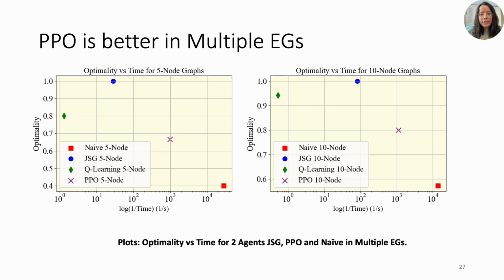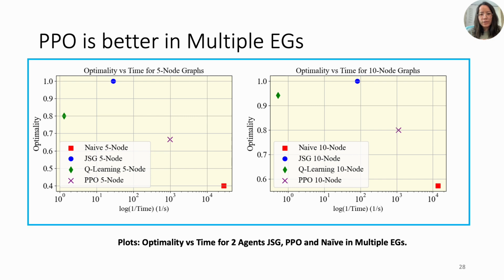For multiple ESGs, we generated optimality versus time for 2 agents. For 5 and 10 node graphs, Q-learning lagged in optimality and efficiency compared to JSG, while PPO achieved a 70 to 80% optimal solution in half the time of JSG.